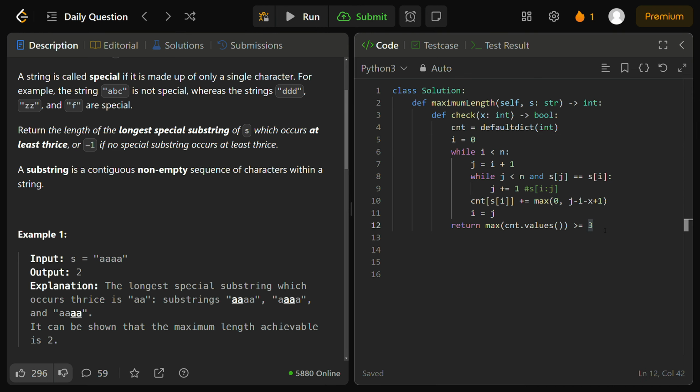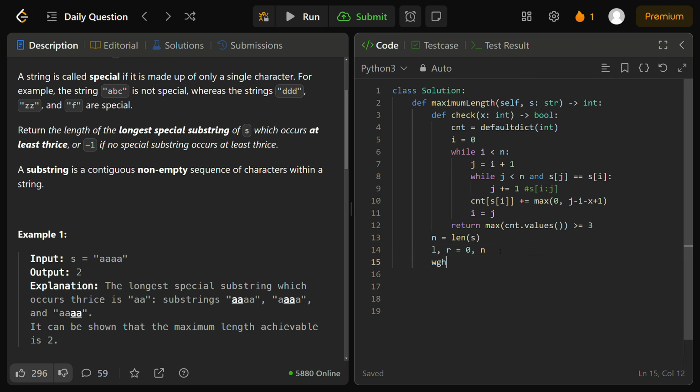Now let's start to apply our binary search. So I'm going to initialize n to be equal to the length of our input string s, and initialize my 2 pointers l and r like I usually do for binary search to be equal to 0 and n, right? This is simply the search range for our binary search algorithm.